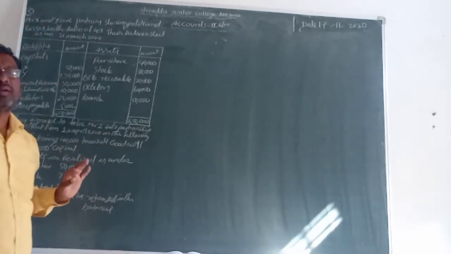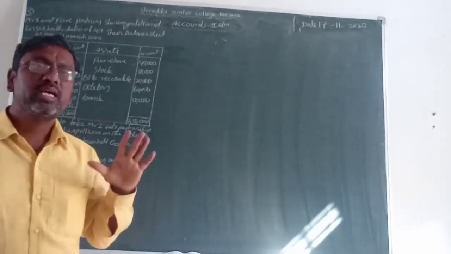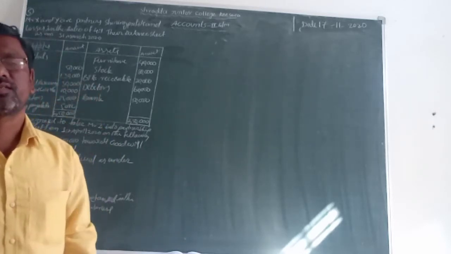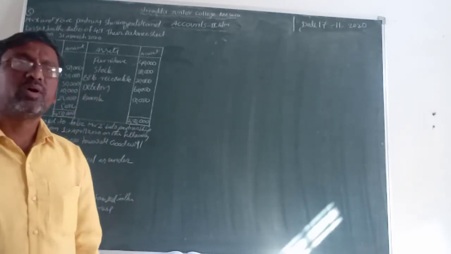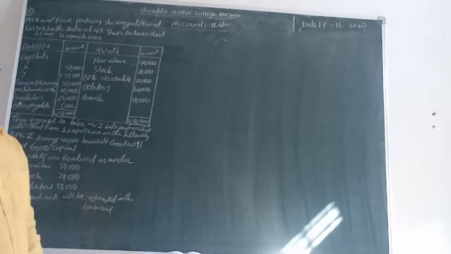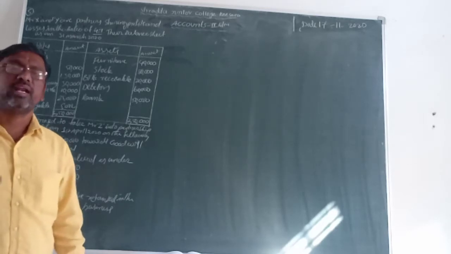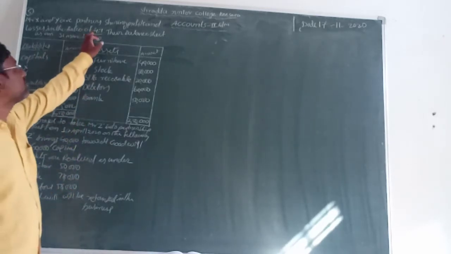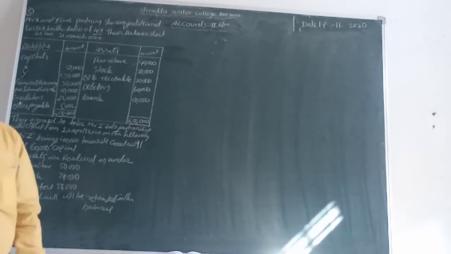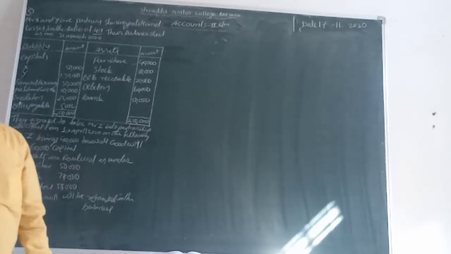So this is X and Y and Z. How many partners are there? Completely 3 members. Starting there were 2 members, X and Y, and in the next academic year Mr. Z was admitted. X and Y are the old partners in this business, and their ratio is 4:1. Any profit or loss is distributed only among the old partners in the 4:1 ratio.